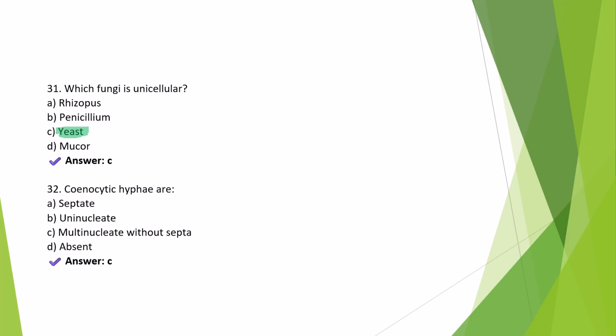Coming to question number 32, coenocytic hyphae, they are multinucleate without septa. Coenocytic hyphae are tubular fungal filaments that lack cross walls, that is the septa, and contain multiple nuclei in a continuous cytoplasm, common in phycomycetes like Rhizopus.